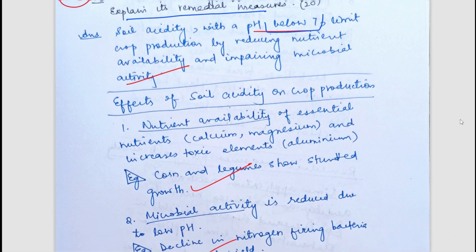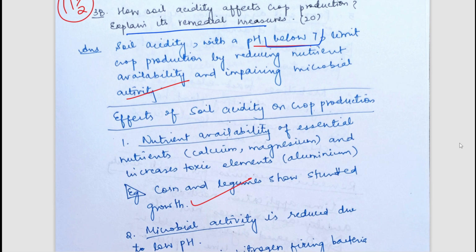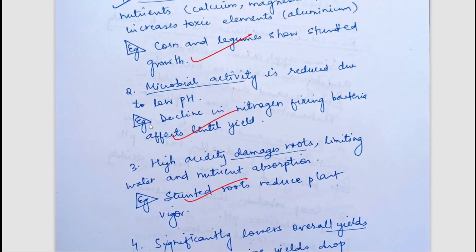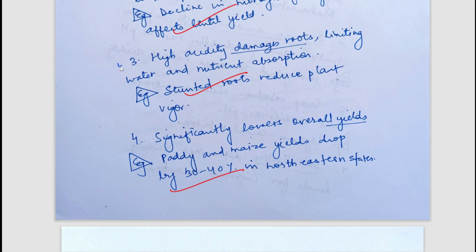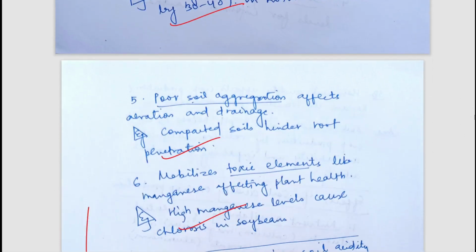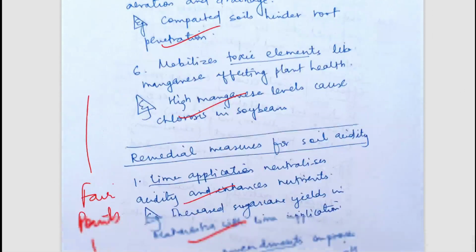Okay. So what are the effects of soil acidity on crops? It affects nutrient availability. It affects microbial activity. There could be damage to roots due to high acidity. It can overall decrease our yields. So these are some of the common points. You can simply pause and read.